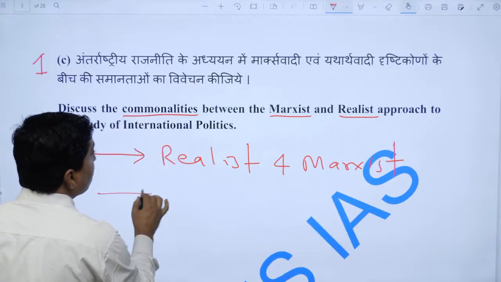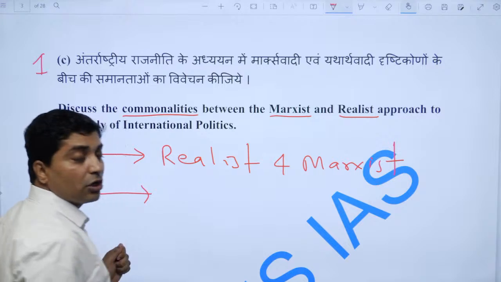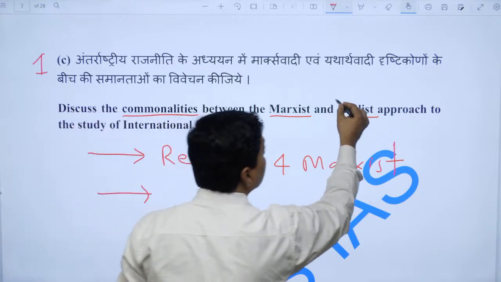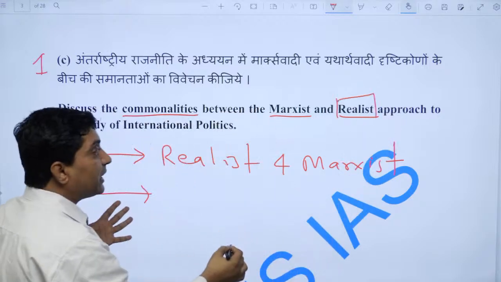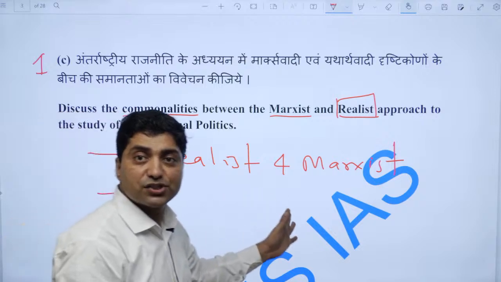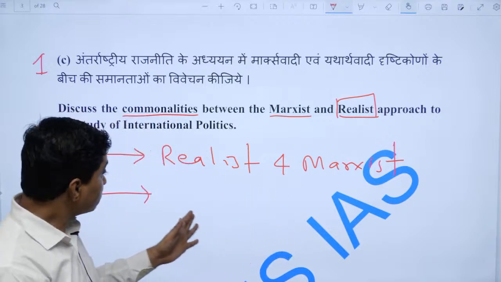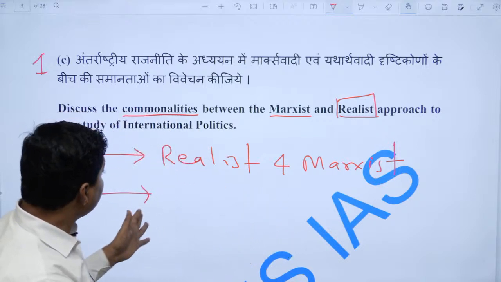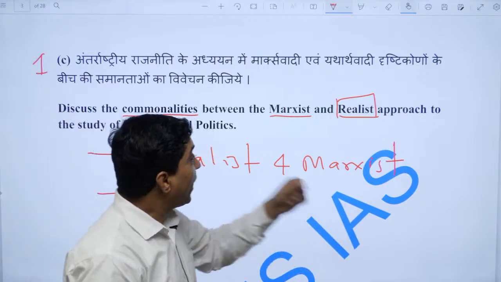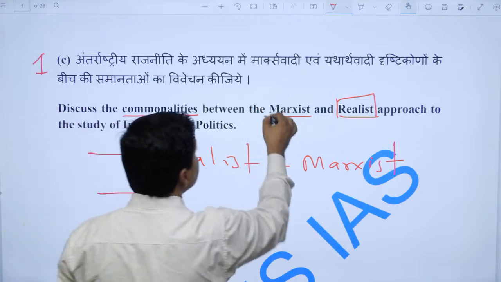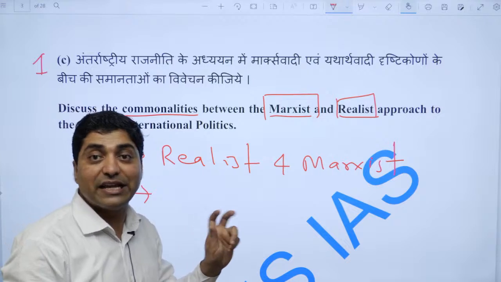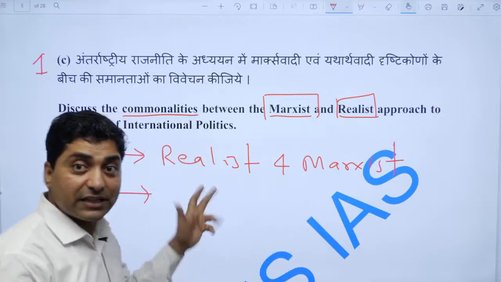Secondly, the realists are based on Machiavellian power politics and Hobbesian human nature, right. Whereas the Marxists try to look at international relations through the lens of class. But that is the difference.